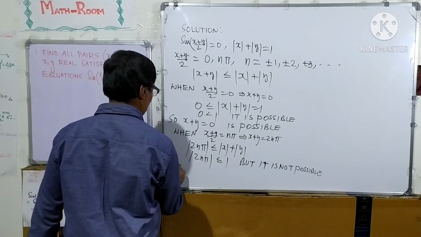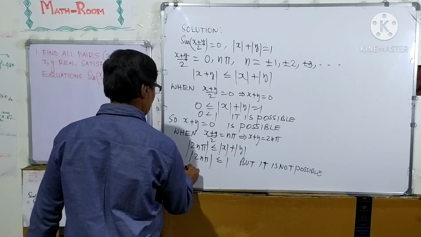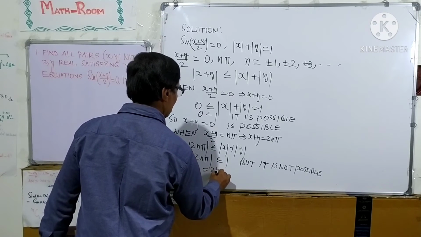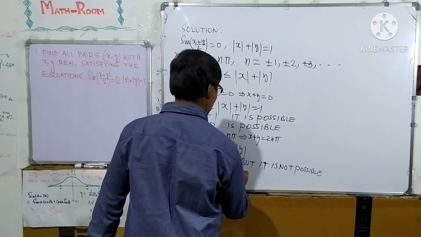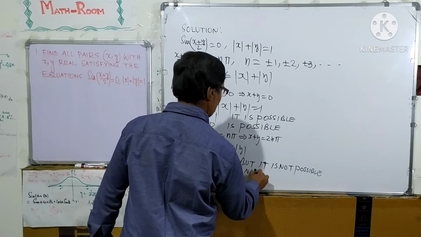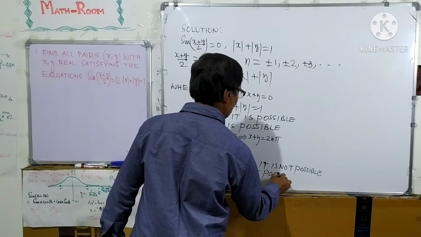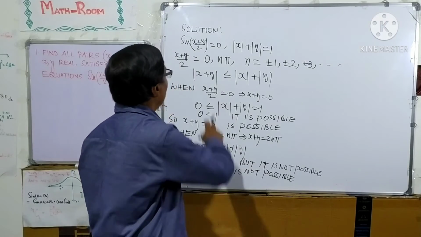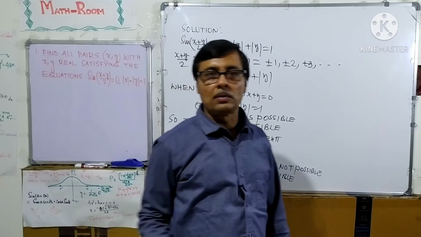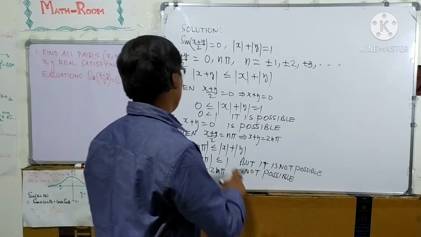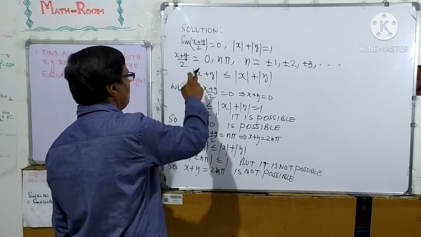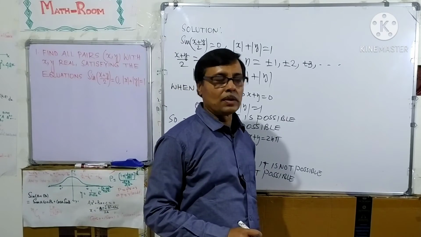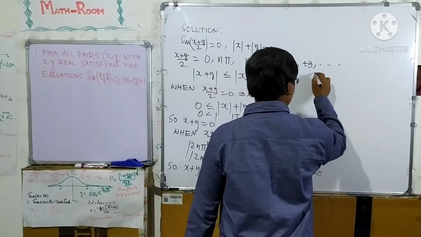So x plus y equal to 2n pi is not possible. Only x plus y equal to 0 is the solution for the equation sin((x plus y) over 2) equal to 0.